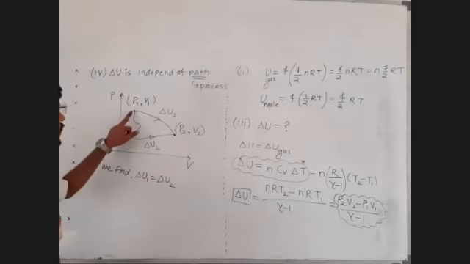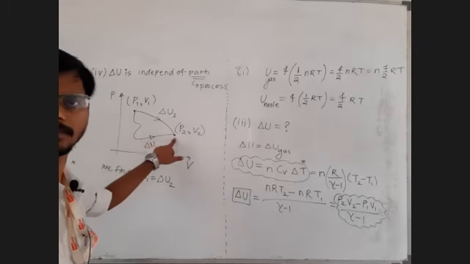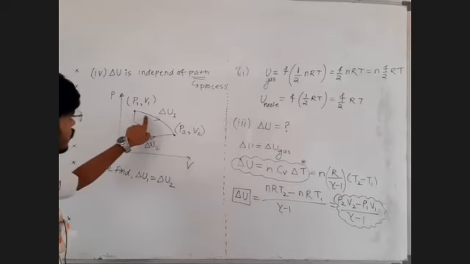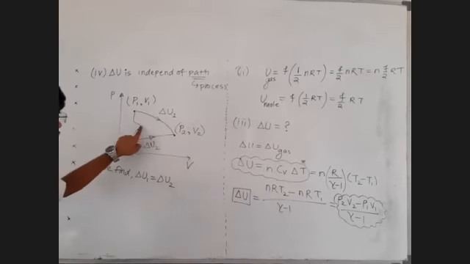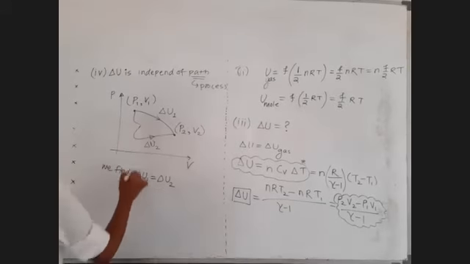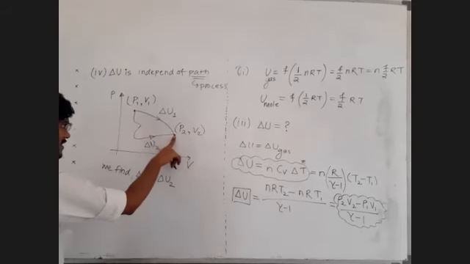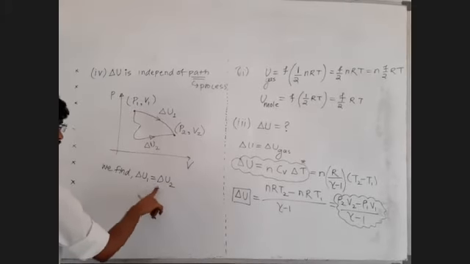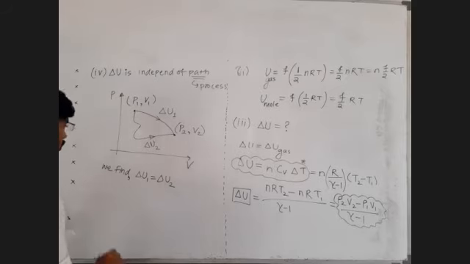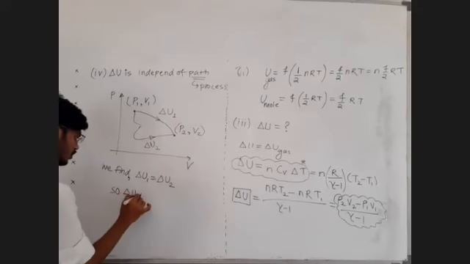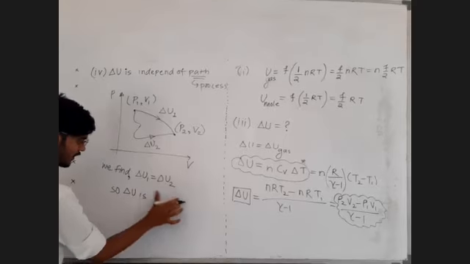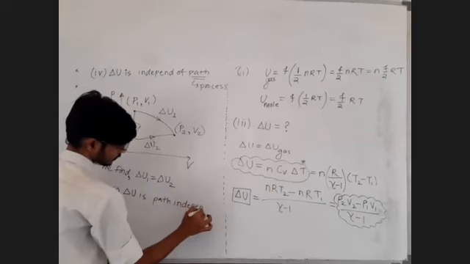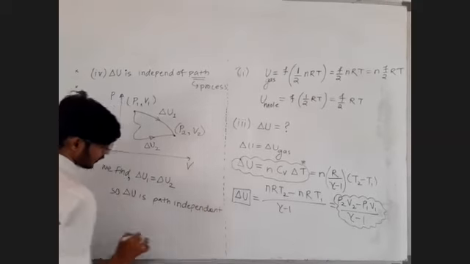It means that if initial and final states are the same, it doesn't matter which path you have taken, either this or this. If initial and final states are the same, the change in internal energy will be the same. So delta U is path independent.